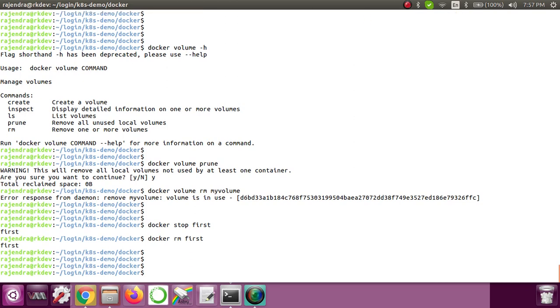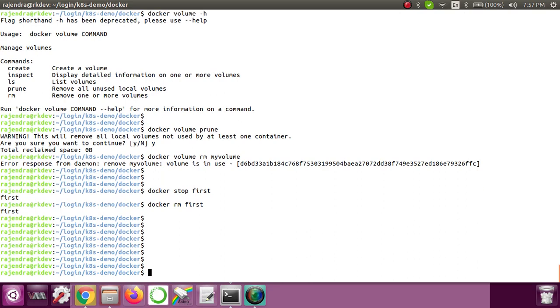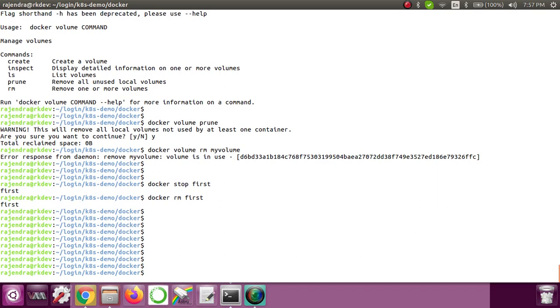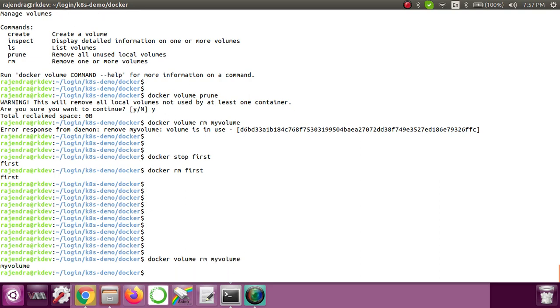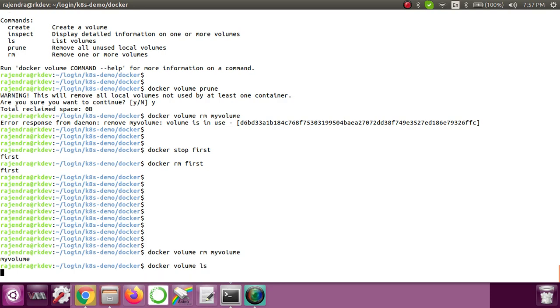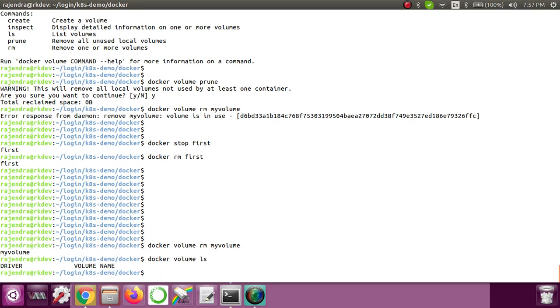Now it got removed. So the next thing that we need to do is go back and try to remove the volume. So what is the command to remove? docker volume rm my volume. Okay, so now if I run it, you can see that volume is getting deleted. Now if I do docker volume ls, you can see that there is no volume created.